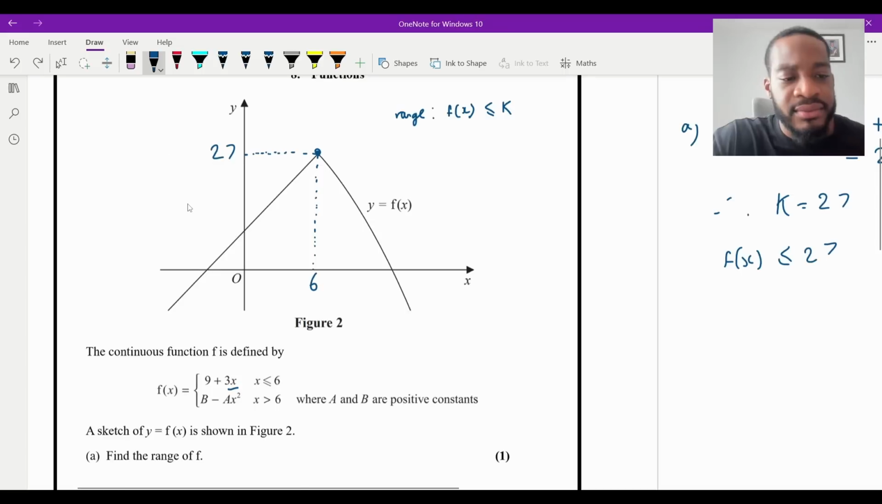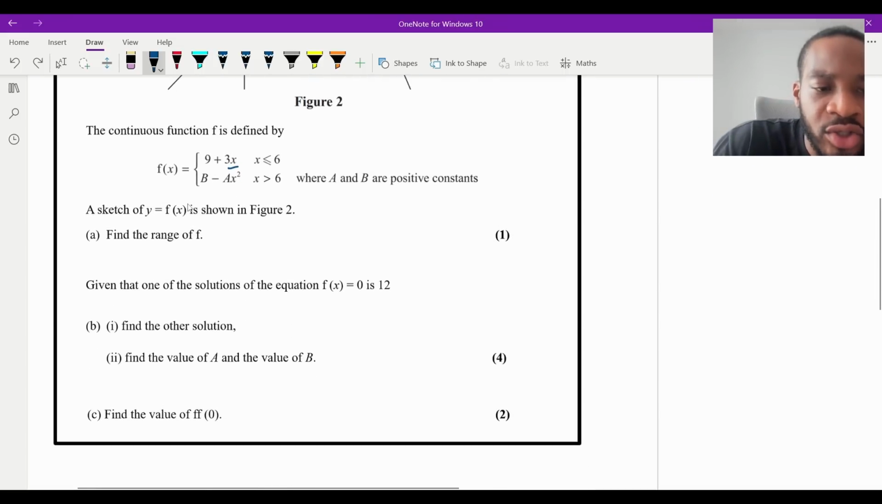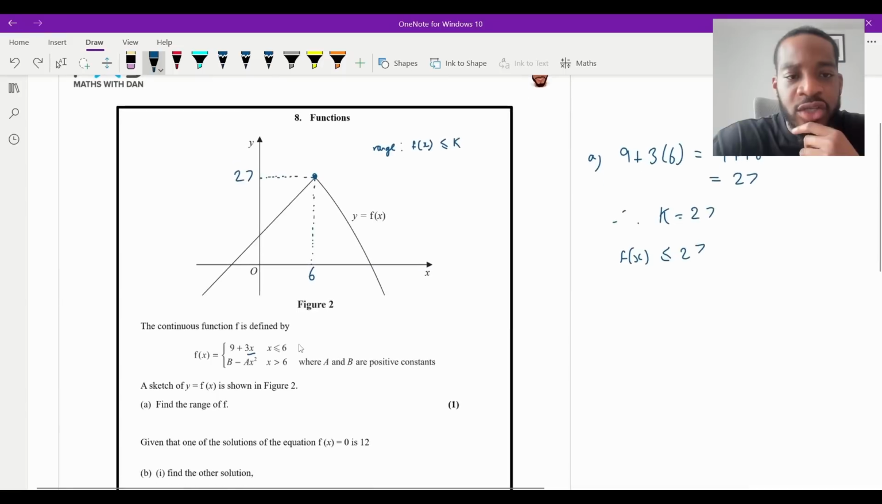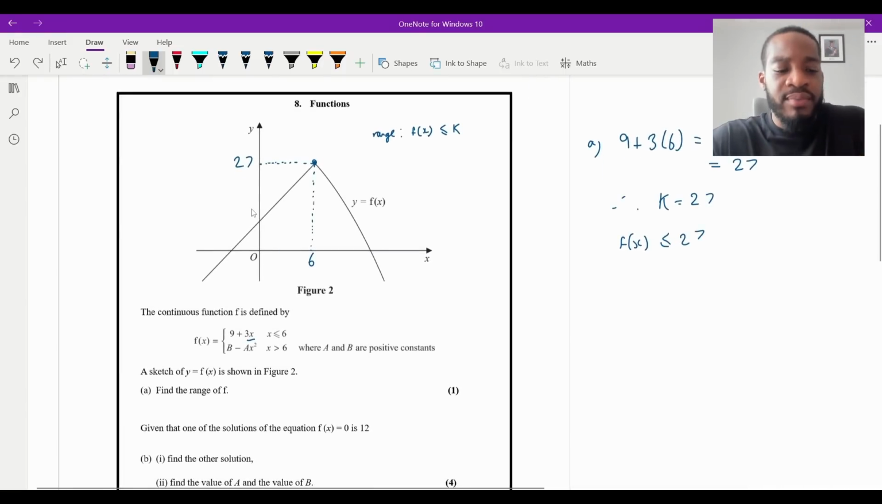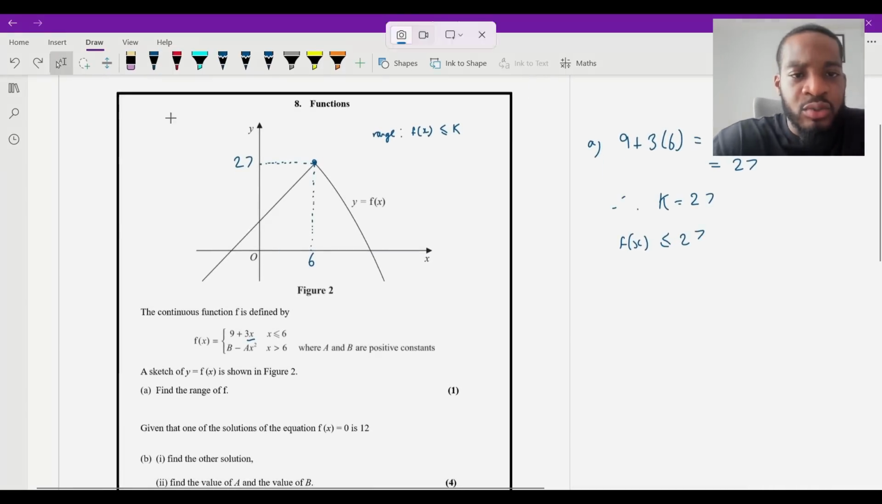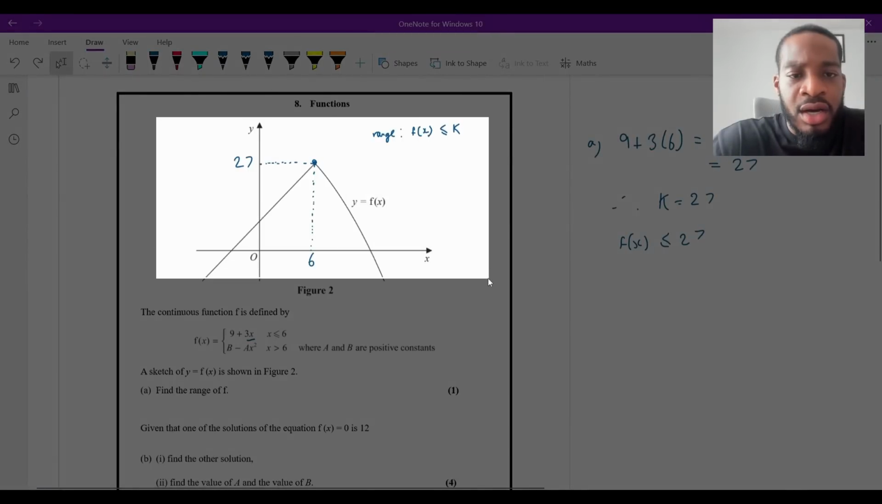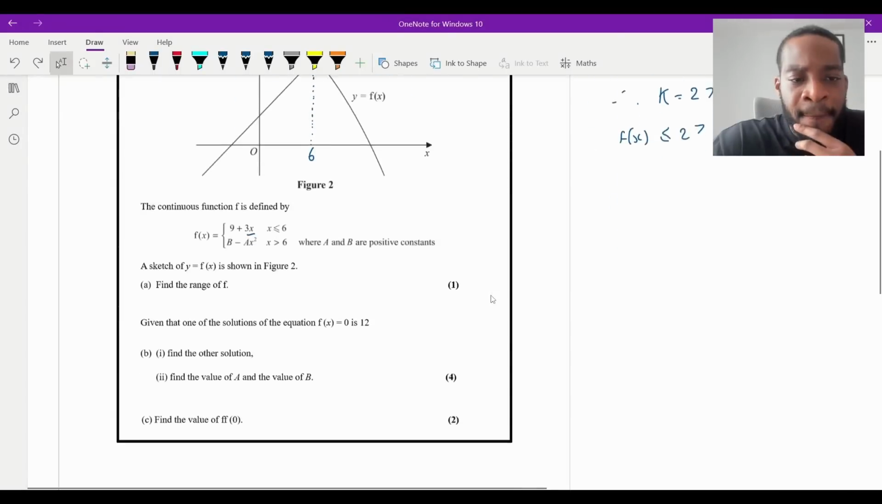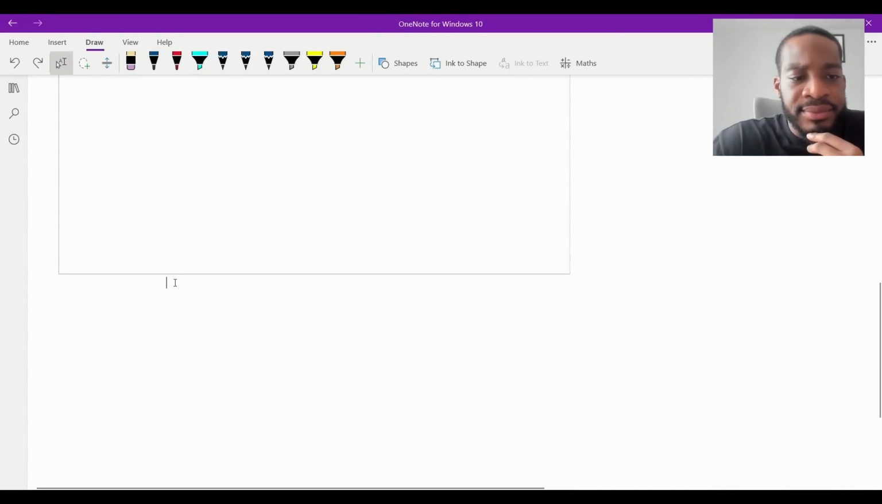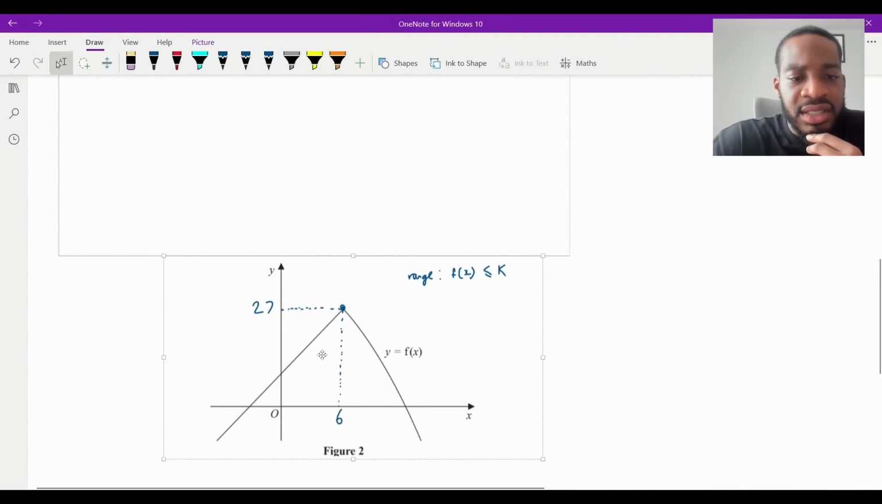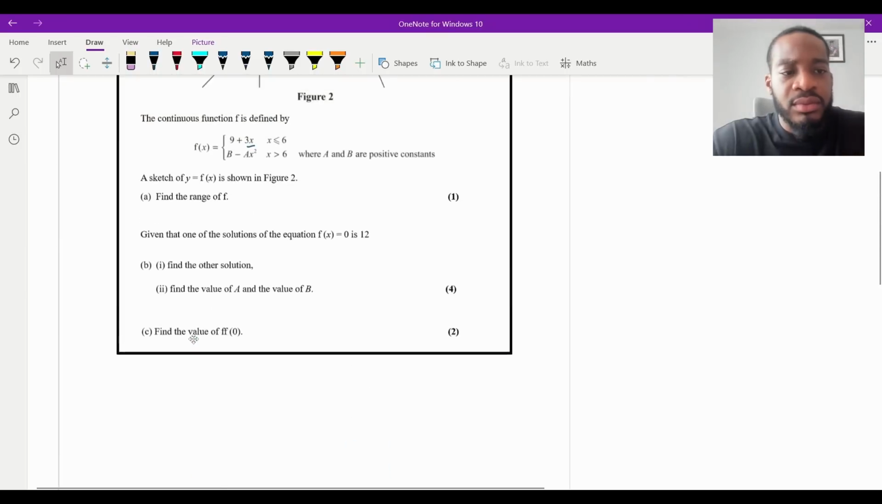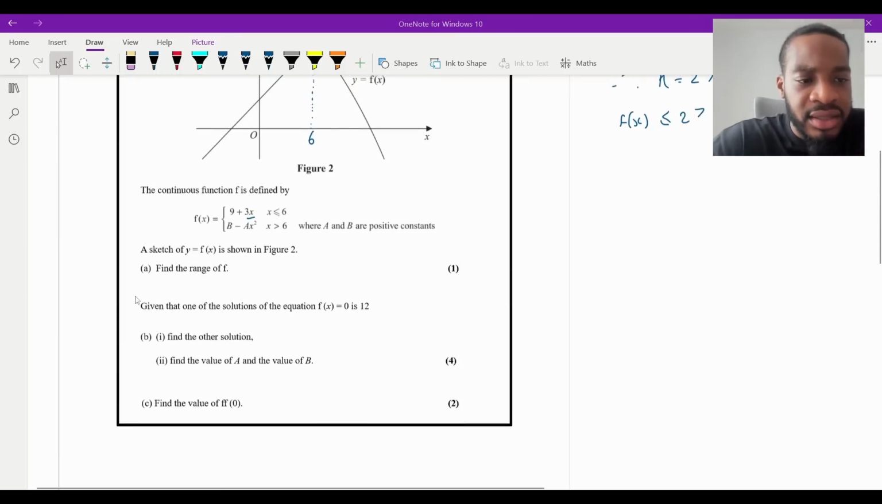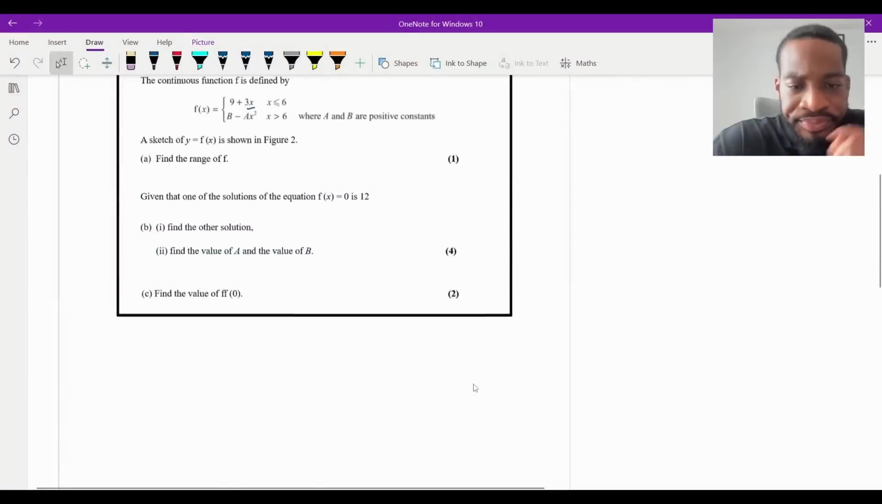Okay, now part B. Part B says, given that one of the solutions of the equation f of x equals 0 is 12, find the other solution and find the value of A and the value of B for 4 marks. So what I'm going to do is grab this diagram again, because this is what we're going to be using. I'll put this here, and I'm going to get the question again as well, because that's what we're going to need. So just copy that as well.